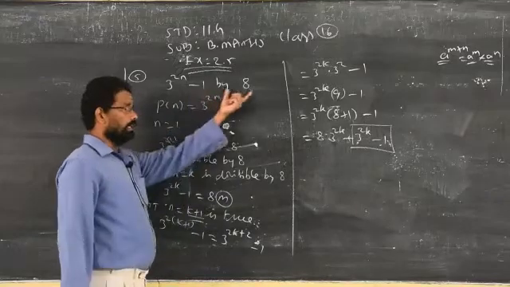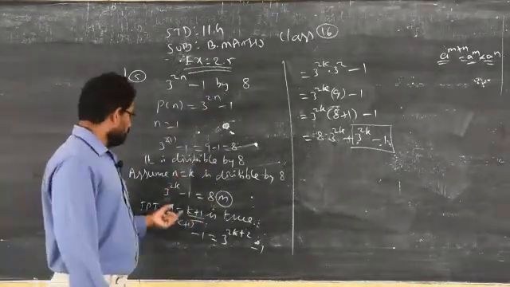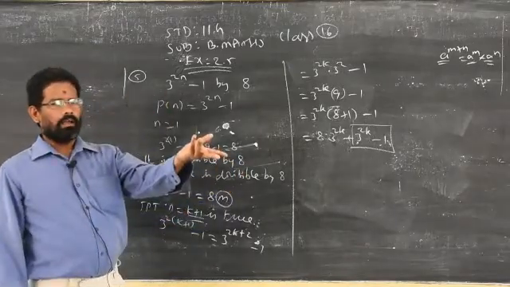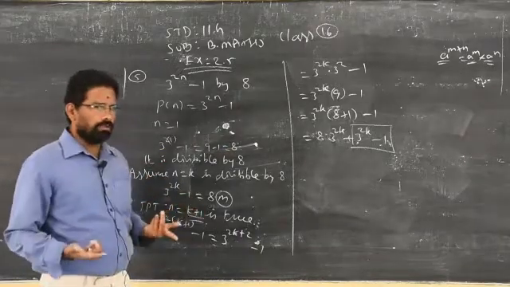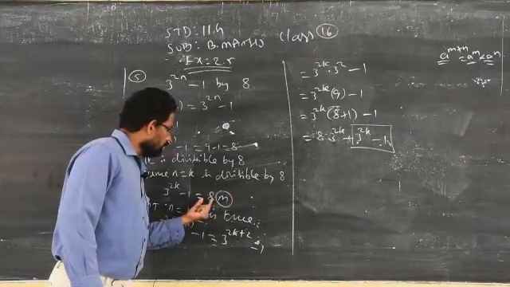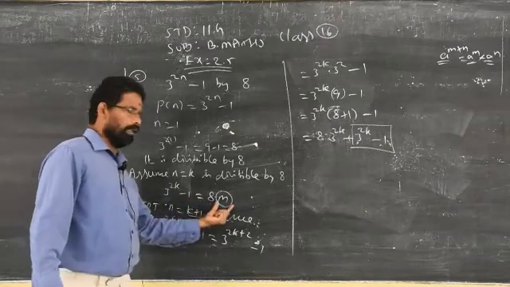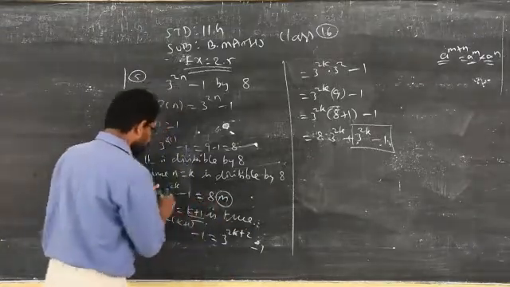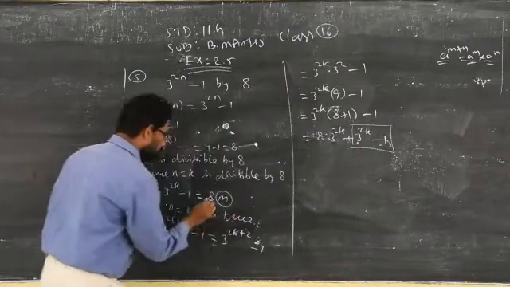It is given that 100 is divisible by 8. Therefore, no question of remainder. The remainder will always be 0. So when you divide that unknown dividend by 8, how many times 8 will go into that particular dividend? We don't know. That is called m. I consider the number of times 8 will be there in 3 power 2k minus 1. I don't know, so I take it as m. You can take some other alphabet also. That is your wish. So this 3 power 2k minus 1 is replaced by 8m.